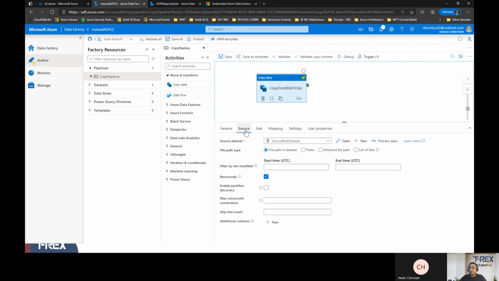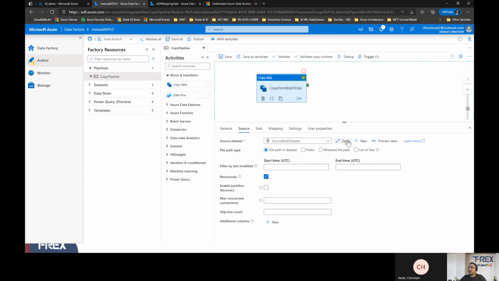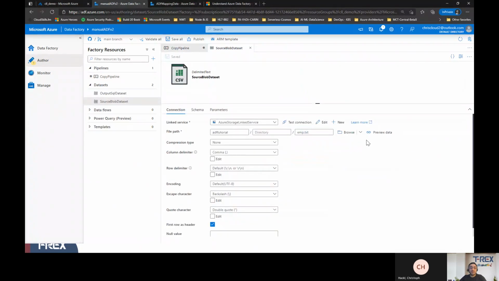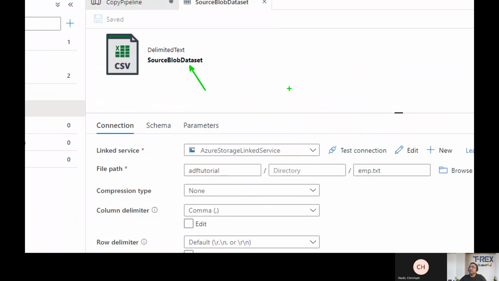So I click back on this activity, which is the copy data, and I will look into the source. Within the source, we are able to see that there's a source blob dataset that's used. Let's dive into that by clicking on Open and see what's inside. We see that the source is blob data. It's a CSV type of data. It's using this linked service. You remember we spoke about linked services as part of the components within ADF. It's using a linked service called Azure Storage Linked Service.